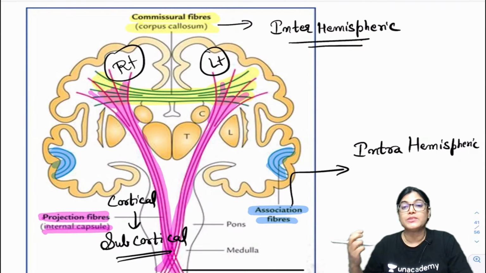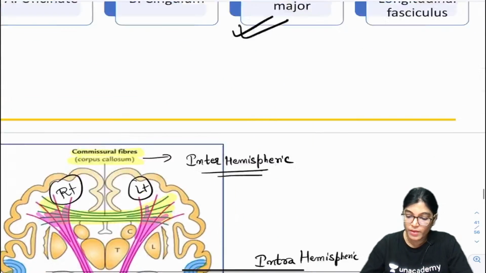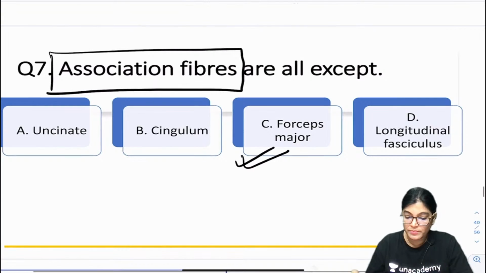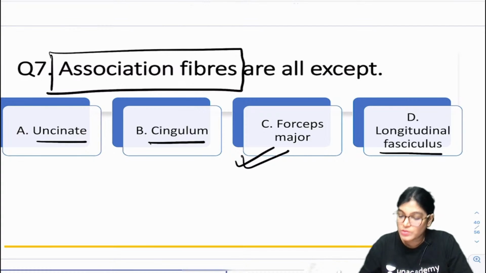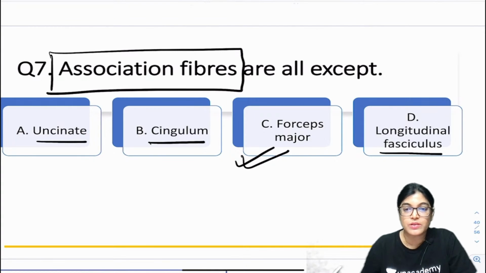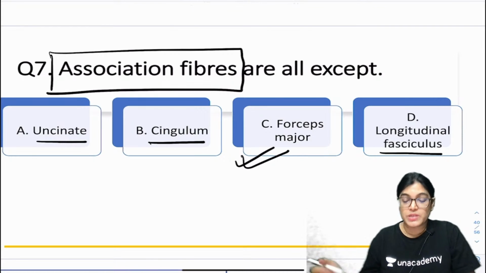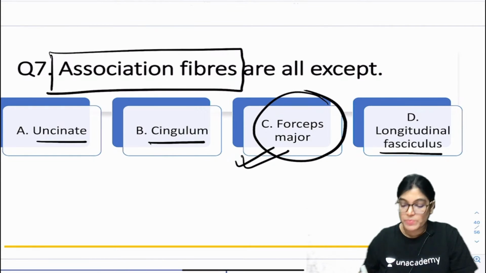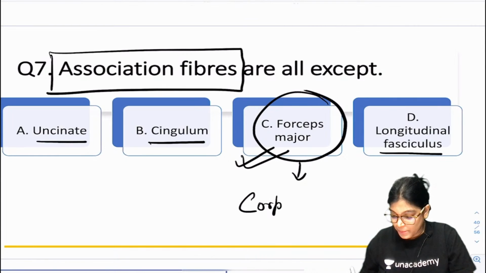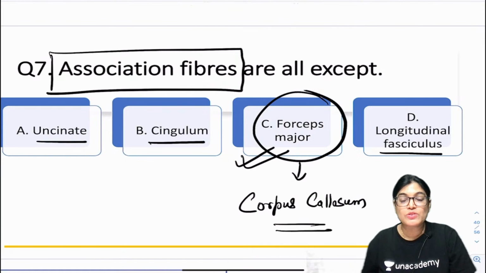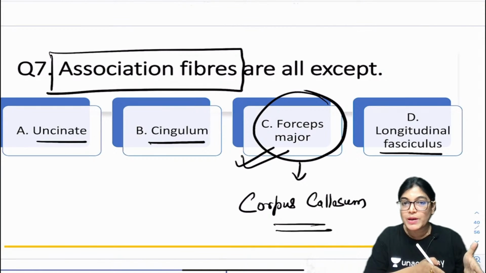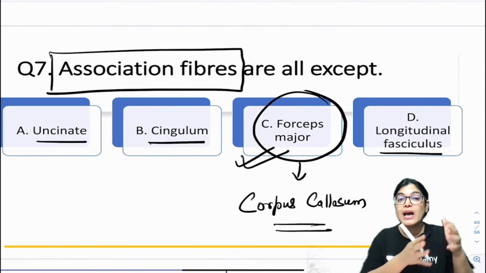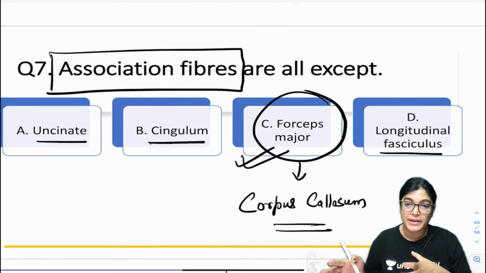The MCQ was asking that all of these are examples of association fibers except. Coming to the MCQ once again, the uncinate, cingulum, and longitudinal fasciculus, which has two types, superior and inferior longitudinal fasciculus, are all types of association fibers. But forceps major is part of the corpus callosum, and the corpus callosum is the largest commissural fiber bundle, connecting one half of the brain with the other half. It connects the right side of the cerebral hemisphere with the left side.